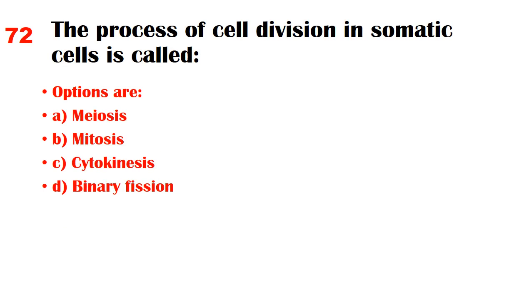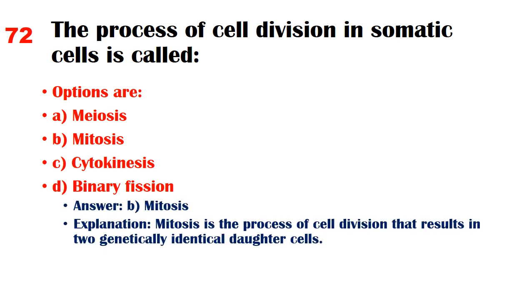The process of cell division in somatic cells is called. Options are A. Meiosis, B. Mitosis, C. Cytokinesis, D. Binary fission. Answer. B. Mitosis. Explanation. Mitosis is the process of cell division that results in two genetically identical daughter cells.